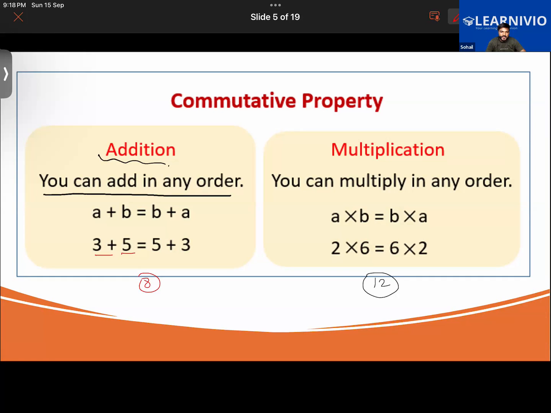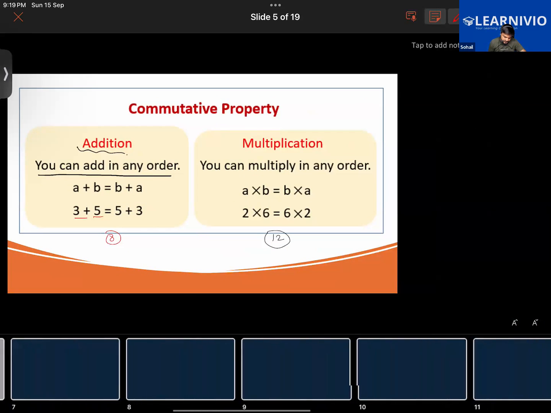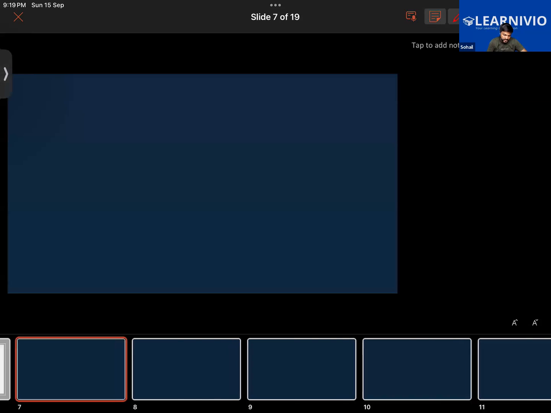Done, sir. Habib, you also? Yes, write down this quickly. Just have to write the addition one, by the way. Multiplication we'll revise later on.